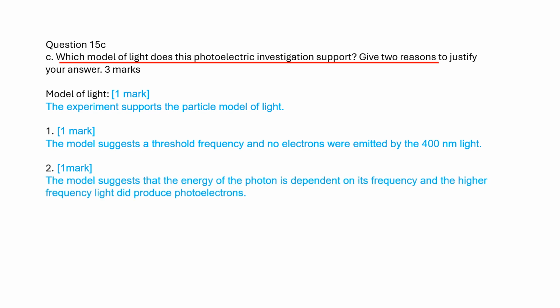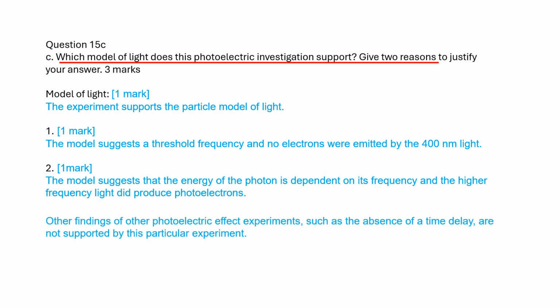1 mark is awarded for 1 reason: the energy of the photon is dependent on its frequency. Other findings of other photoelectric effect experiments, such as the absence of a time delay, are not supported by this particular experiment.